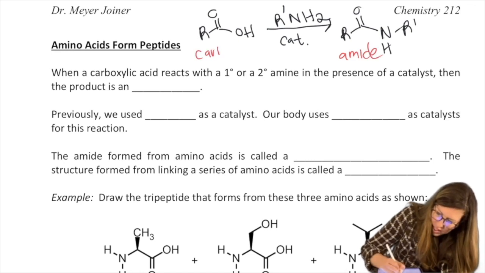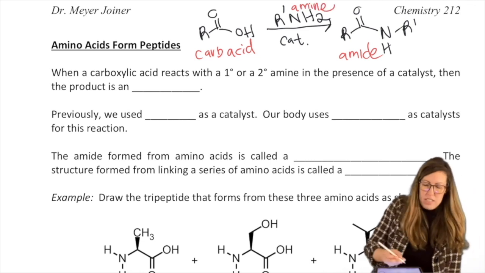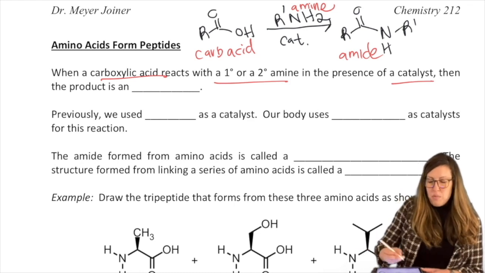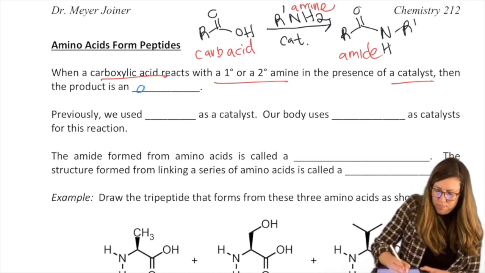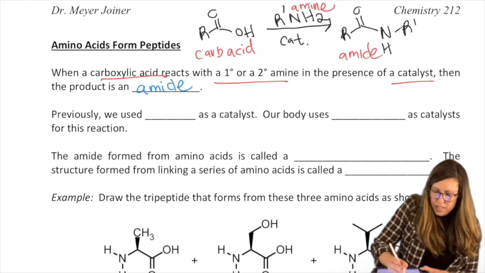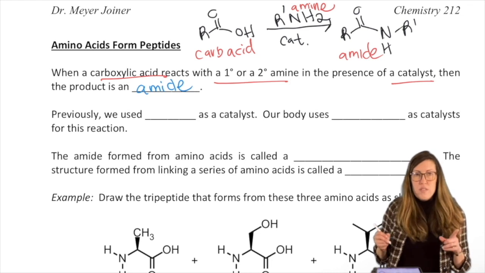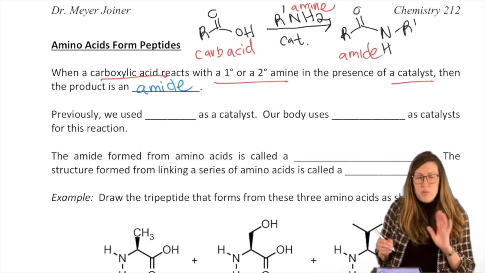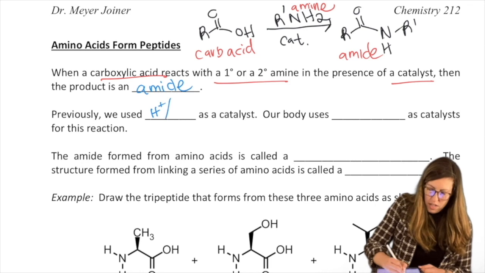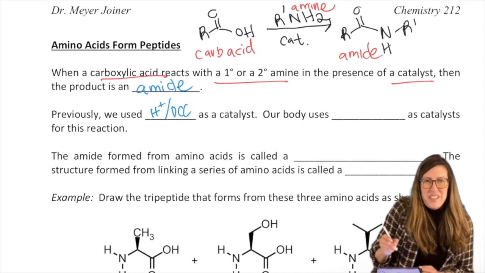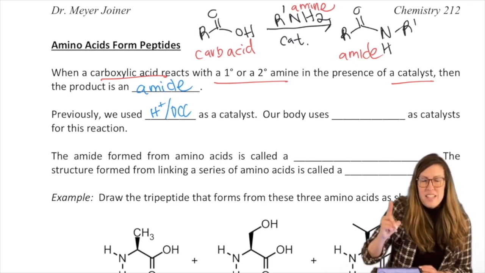So here's our carboxylic acid. Does this look familiar? The carboxylic acid reacts with a primary or secondary amine in the presence of a catalyst. The product is an amide. We did this in the carbonyl section. We used acid as a catalyst. DCC is another really common one we see thrown out there. But our body doesn't need that. It uses the most reliable catalyst. What's a catalyst in your body? An enzyme.